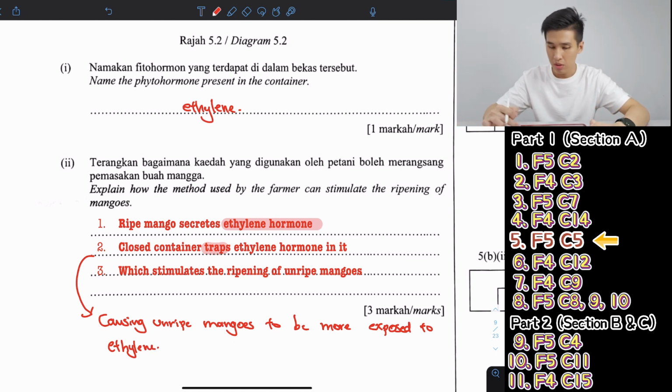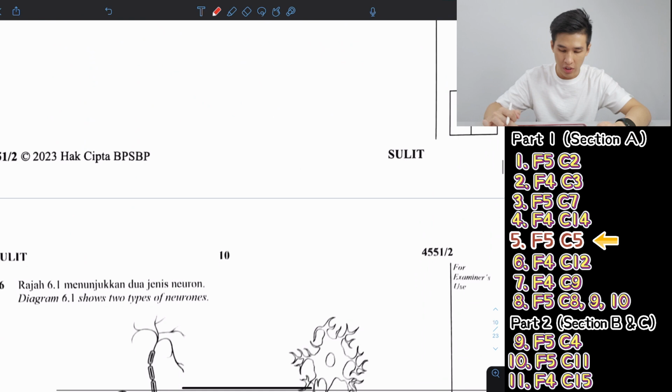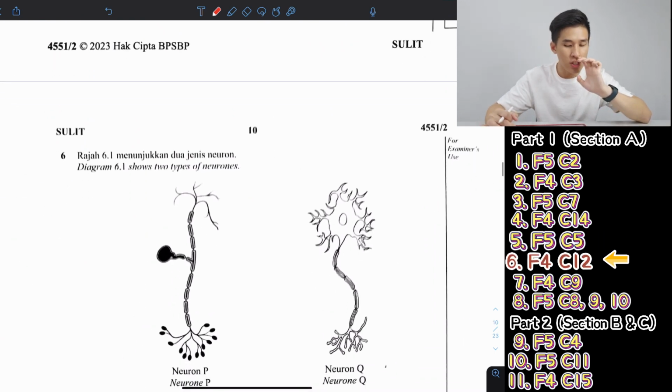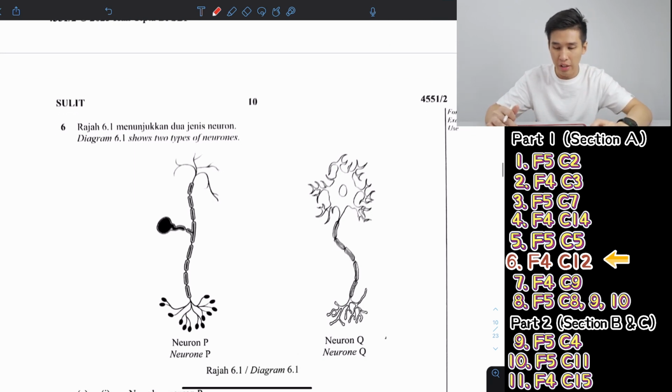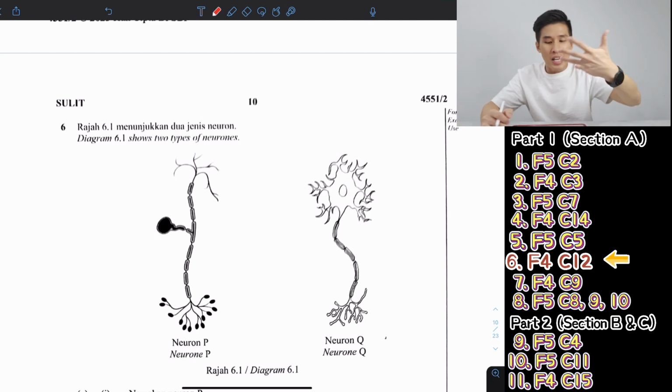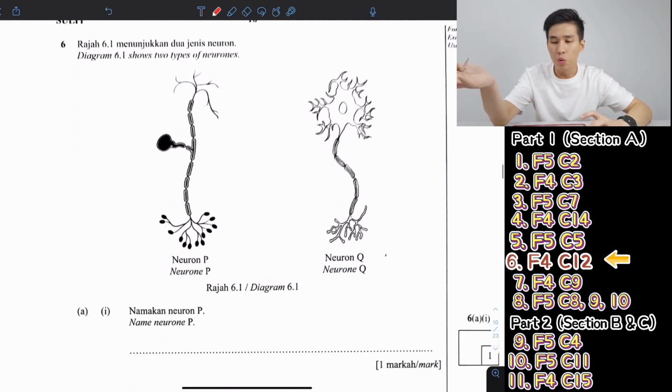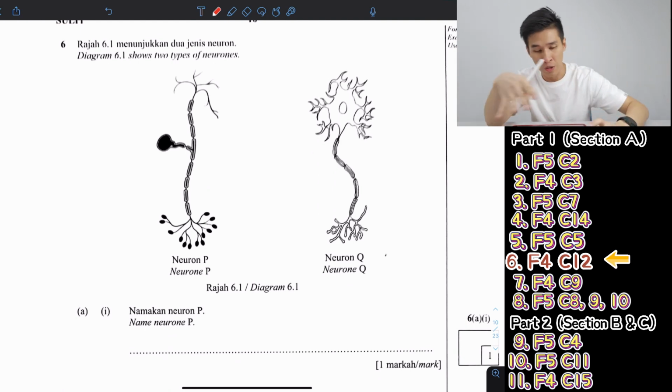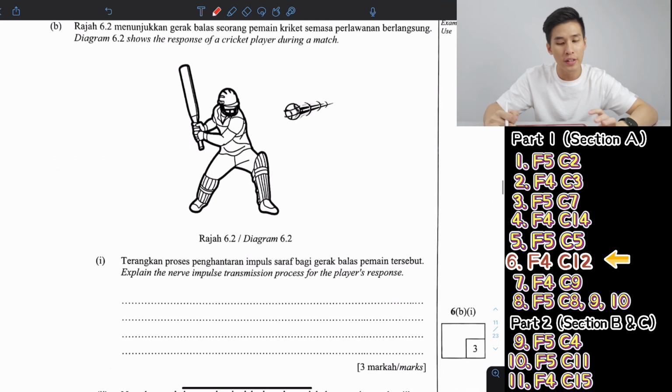Okay, go ahead and write yourself. Now for question 6, I think I will skip this question because last year there was one for chapter 12. You came across neurons as well last year, so I think this one you can try to do yourself. If you don't know where to find the answers for this question, I will post the link in the description. I forgot to mention earlier just now, so you can go and look at it yourself. So this one I think I will skip.